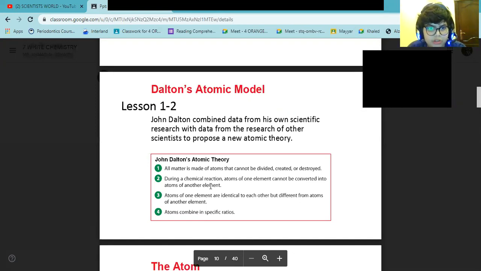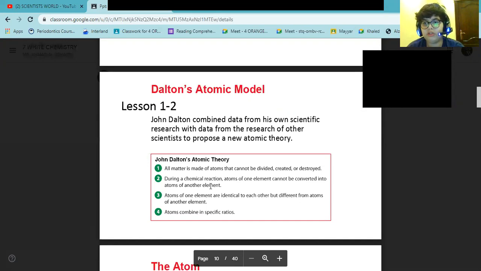This was John Dalton's atomic theory. Number one, all matter is made of atoms that cannot be divided, created, or destroyed, just like Democritus said. Number two, during a chemical reaction, atoms of one element cannot be converted into atoms of another element, like from carbon to oxygen.